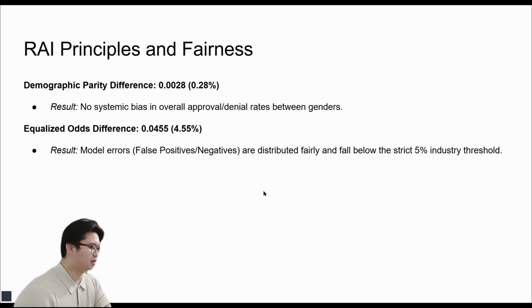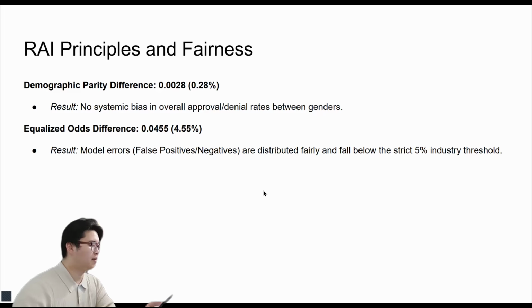Second, we tested the equalized odds difference, which looks at the model's mistake rates, specifically false positives and false negatives. Our model scored 0.045, falling comfortably within the strict 5% industry threshold. This means that our model does not just avoid errors, it distributes those errors fairly and does not unfairly burden one demographic over another.